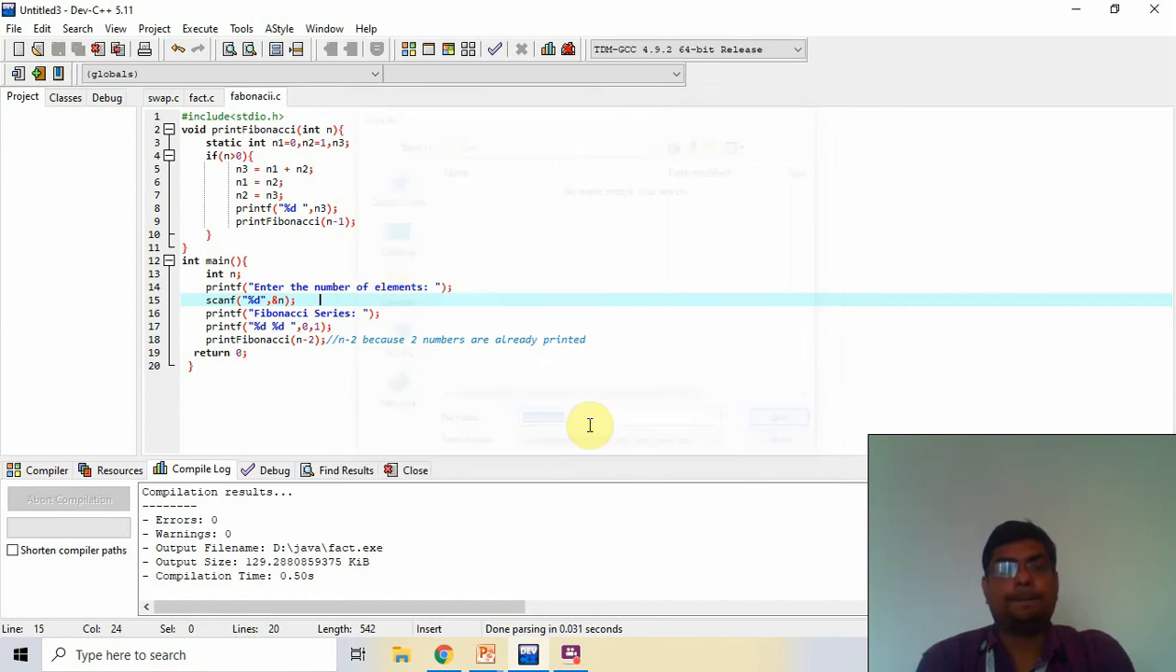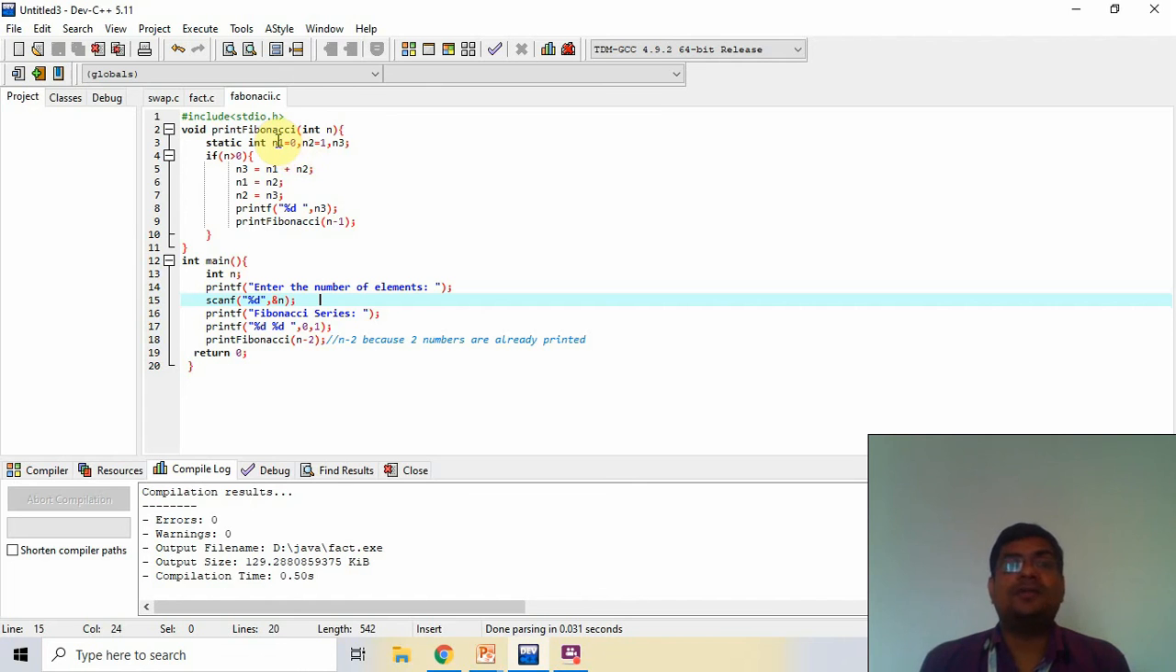Now it is converted into the Fibonacci.c program, a C programming language program. Here I create a function for the Fibonacci. First is the value 0, the second value is 1, and the third value is 0 plus 1, which is equal to 1. So here we find the value of n3.